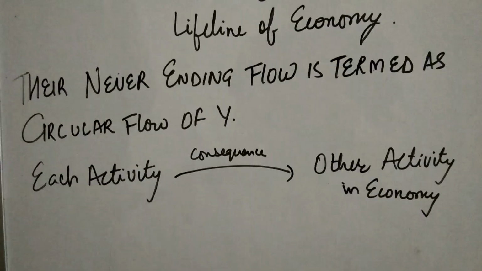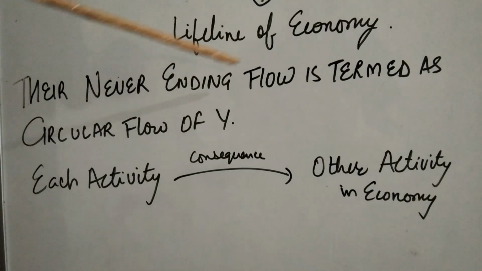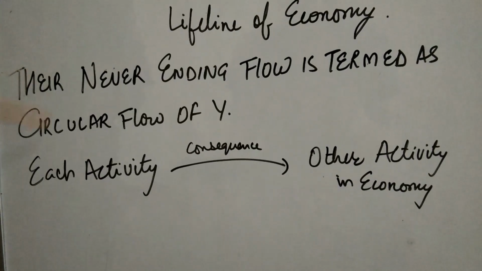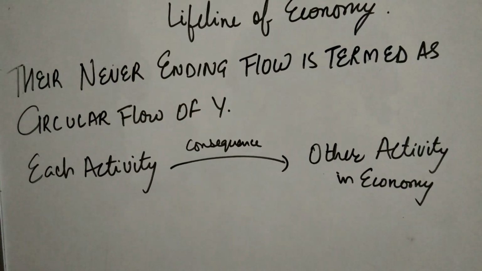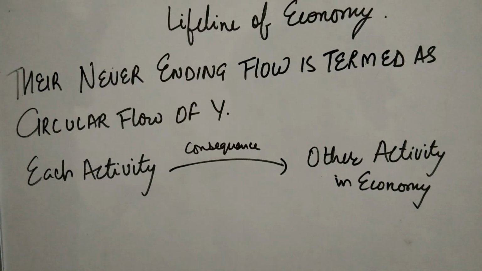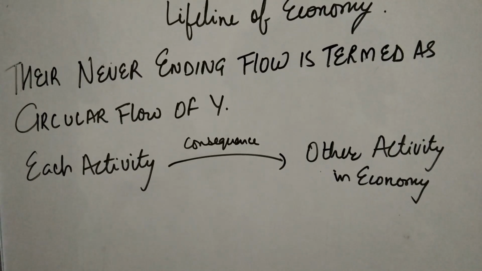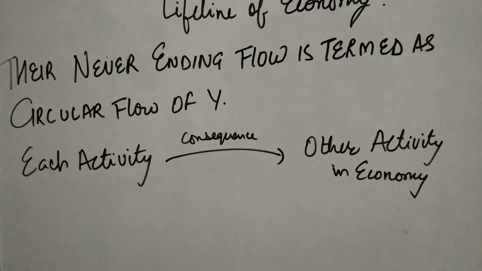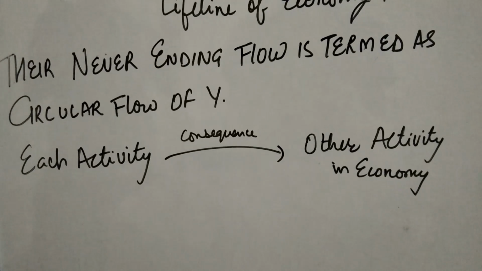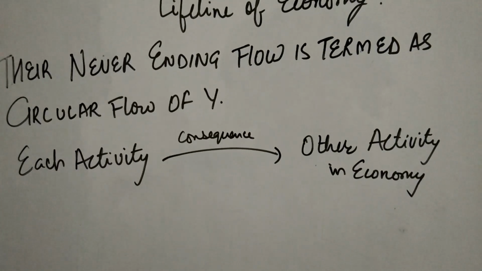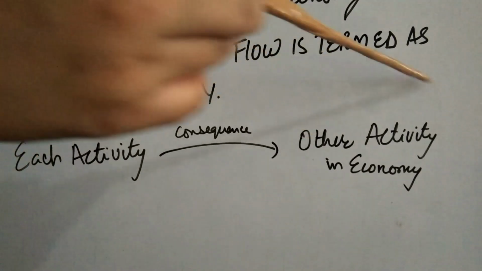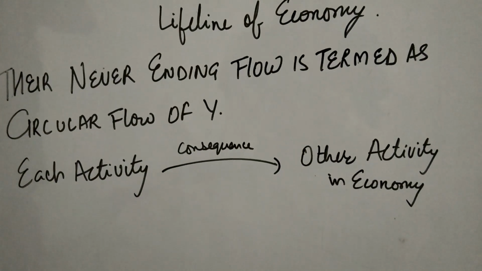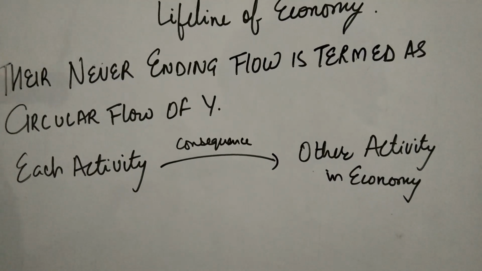There is a never ending flow, and this flow is termed the circular flow of income, as all of these activities lead to the generation of some income. The income is in a circular flow between all the three activities. Each activity has a consequence on the other activities in the economy. Therefore, this concept is known as the circular flow of income.